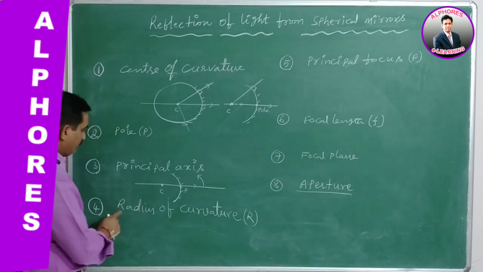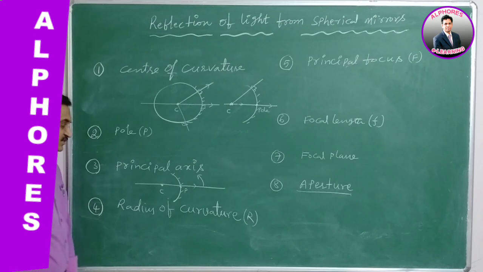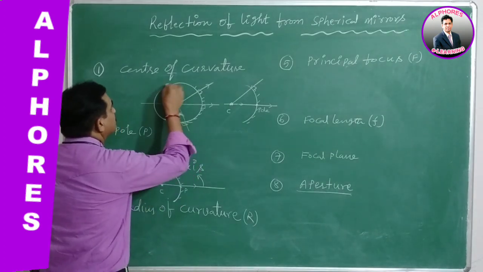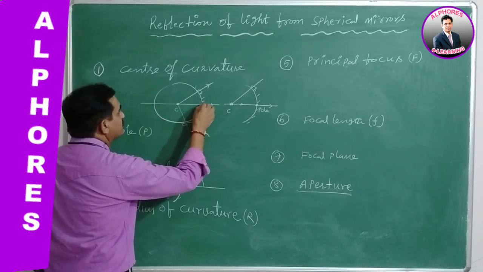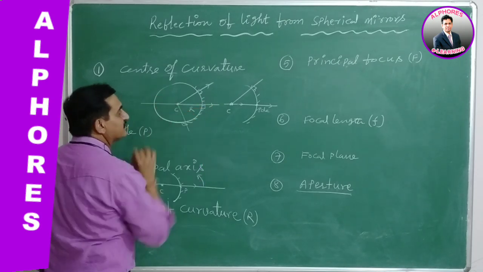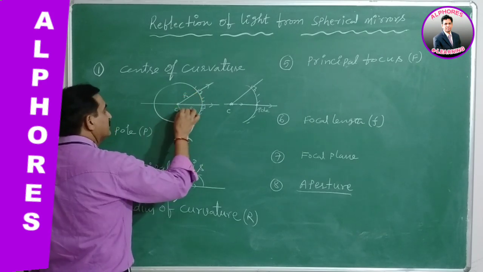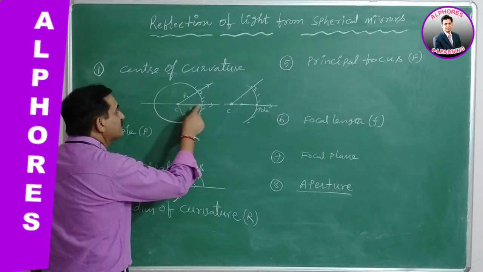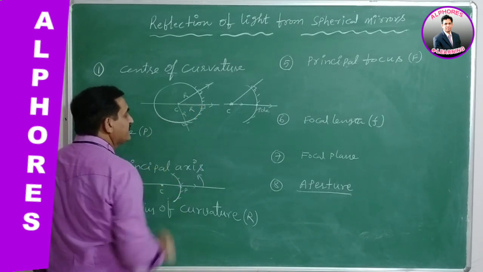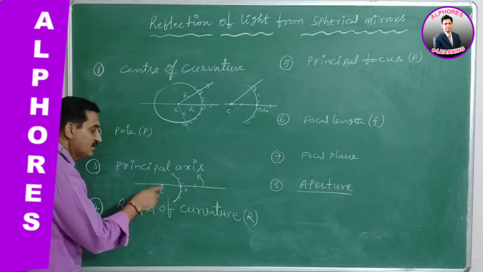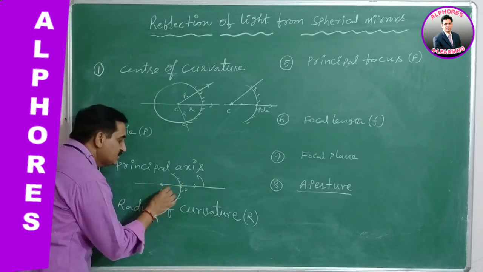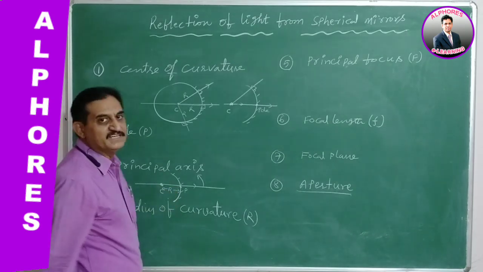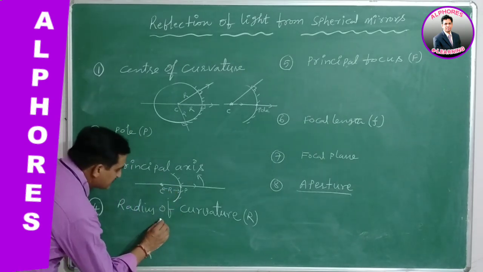Okay. Next, go for another one, radius of curvature. So what is radius of curvature? It's very simple. From the center of the sphere up to the surface of the sphere, this is the radius of the sphere. Here it is also radius. Similarly, from the center of the sphere to the surface, it is giving the radius of the sphere. In this case, center to the surface, which is a radius, is known as radius of curvature.